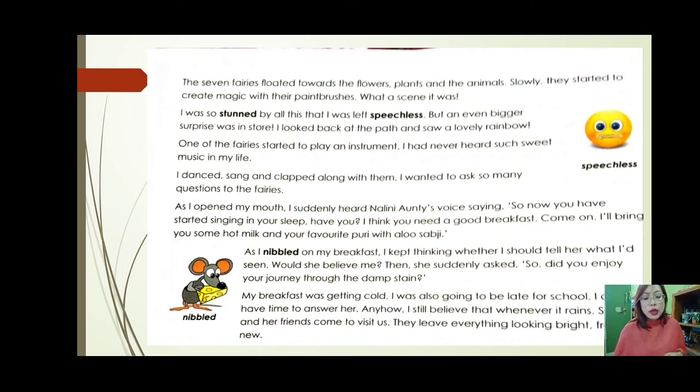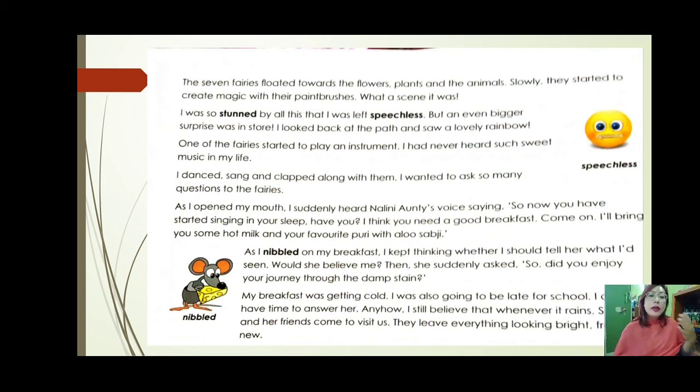"I wanted to ask so many questions to the fairies." So he said that at that very moment, I was enjoying so much that I wanted to ask many things to the fairies, right? "As I opened my mouth, I suddenly heard Nalini auntie's voice saying, 'So now you have started singing in your sleep, have you?'"